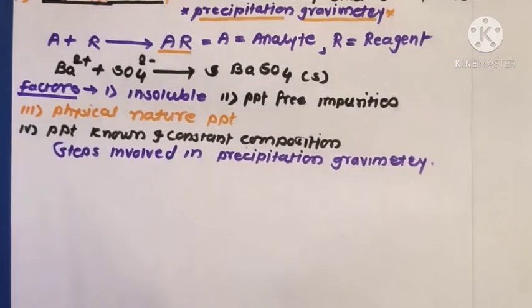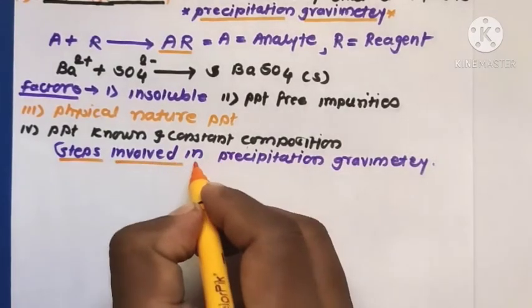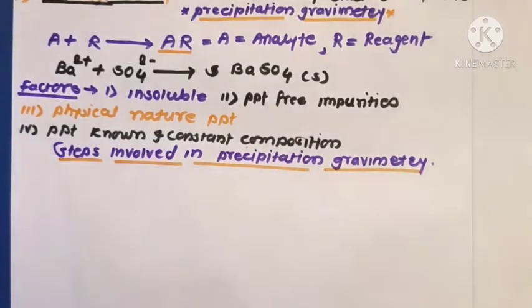The next topic, the steps involved in precipitation gravimetry. These are the steps to follow in gravimetric analysis after the sample is dissolved.